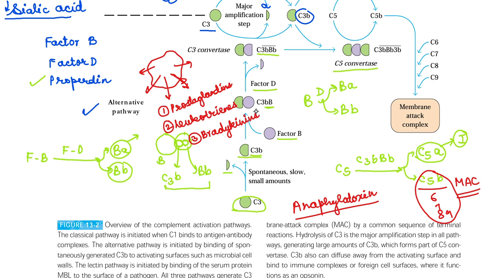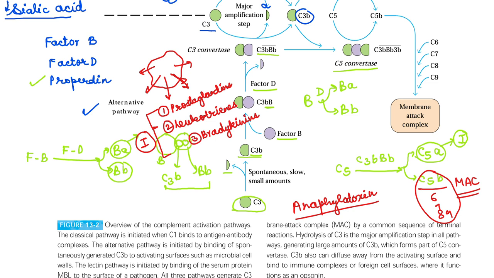The three of them are released, and the three of them will be responsible for inflammation. So this is the major function of C5A, which acts as anaphylatoxin.